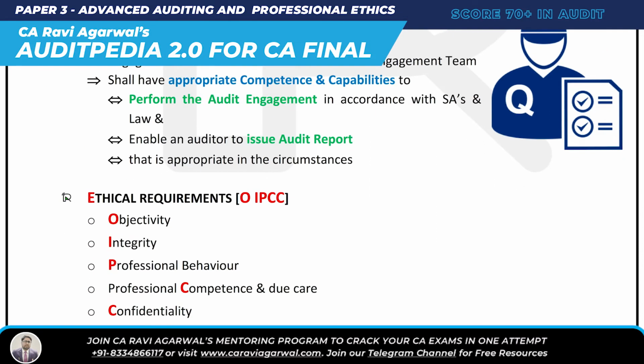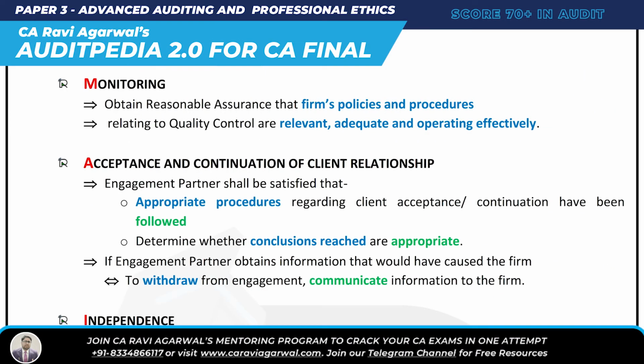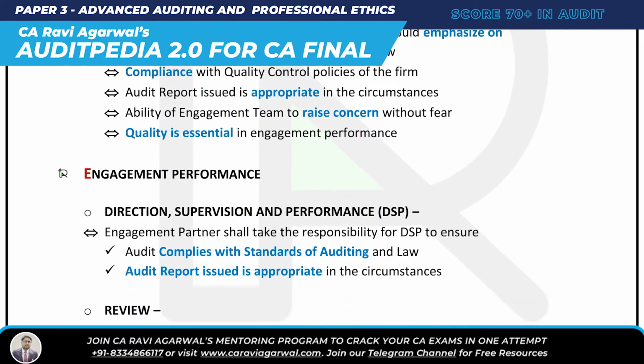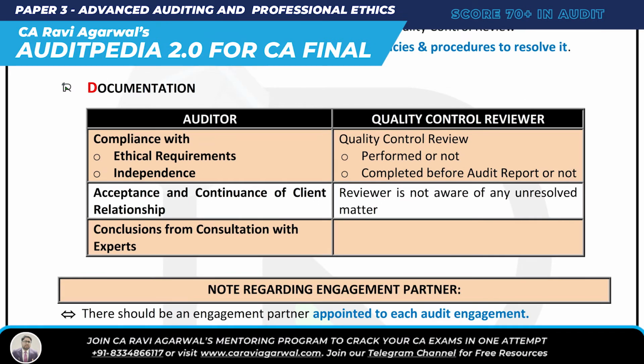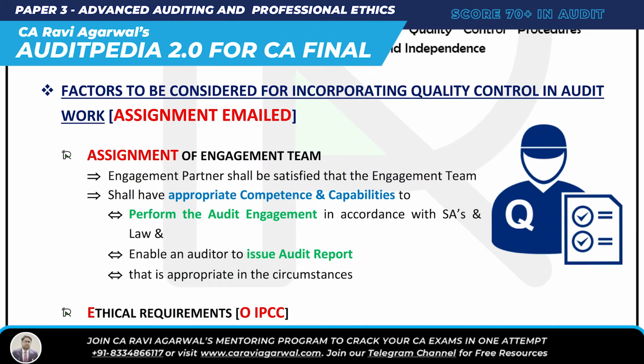E is ethical requirement. Alright. Emailed. M is monitoring. EMA, acceptance and continuance of client relationship. EMAI, independence. EMAIL, leadership responsibility. EMAILE, engagement performance. And last, EMAILED, documentation. Your SA is done. Just let me explain these things. Assignment emailed and then SA 220 should be in your pocket.